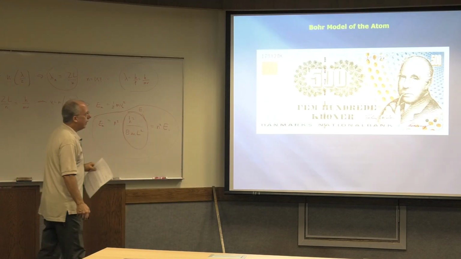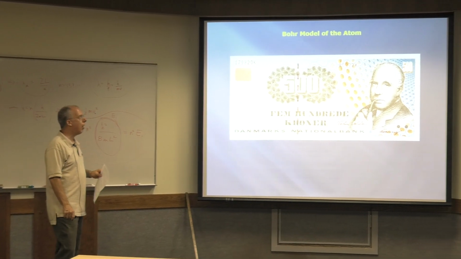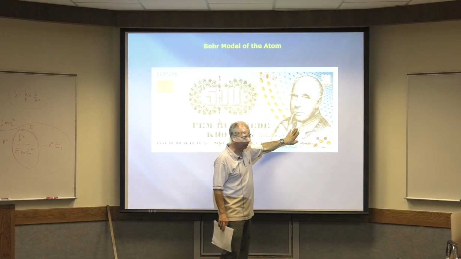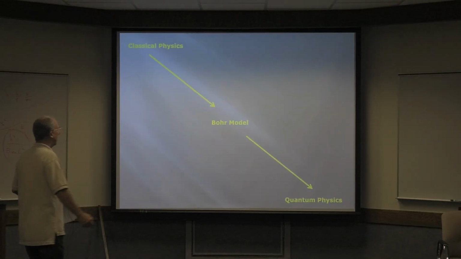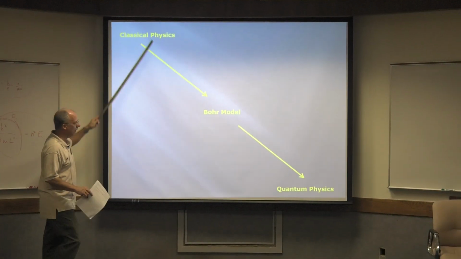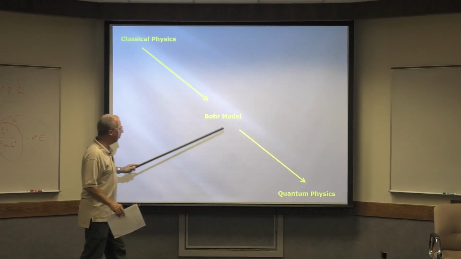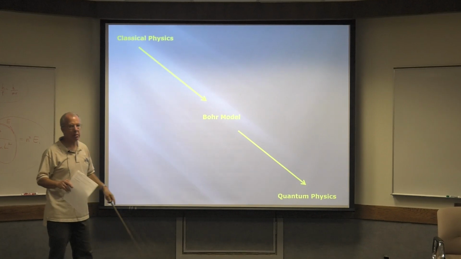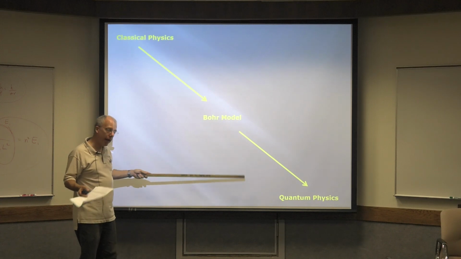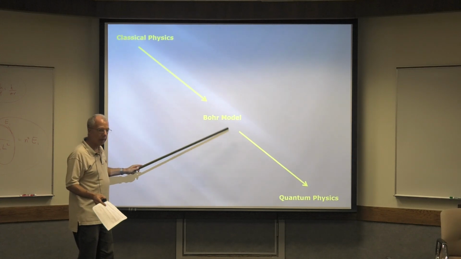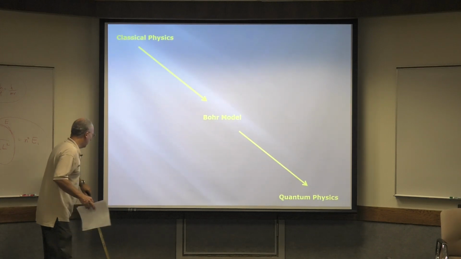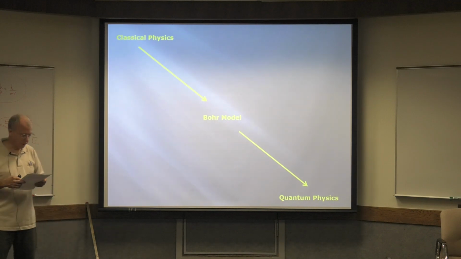Now we want to talk about what's called the Bohr model of the atom. Niels Bohr was one of the originators of quantum mechanics. However, you have to understand something. Here's classical physics. Here's quantum physics as we know it now. So the Bohr model was kind of in the middle. He was one of the originators of quantum physics, but some of his model was shown to be correct and some of it was shown to be incorrect. Let's just say he bridged the gap between classical and quantum. So it's worthwhile to talk about his model.